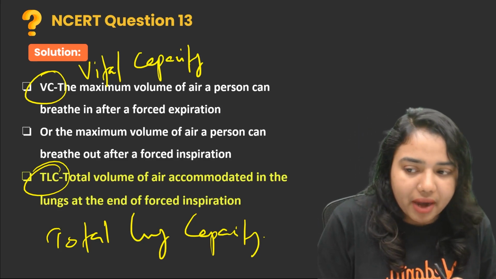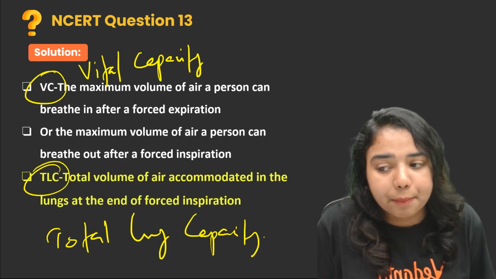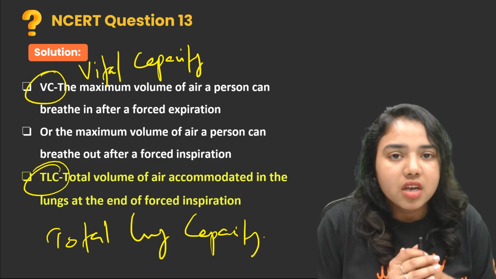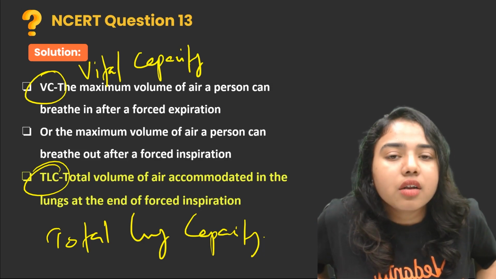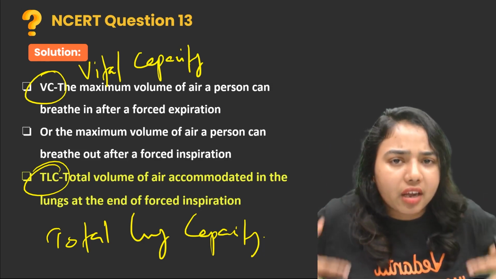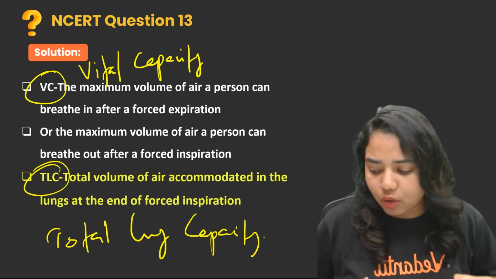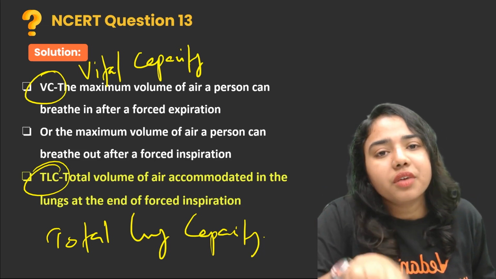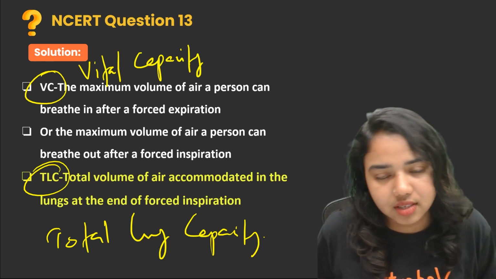It can also be defined as the maximum volume of air a person can breathe out after a forced inspiration. So you have taken in maximum volume of air into your lungs, and after that you are going to breathe out. The maximum volume of air you can breathe out after the forced inspiration is termed as vital capacity.